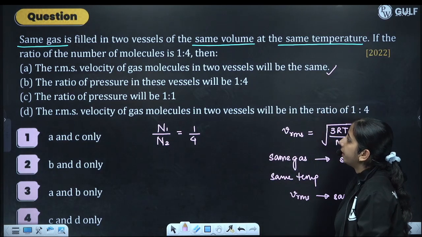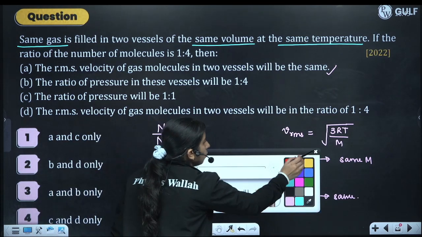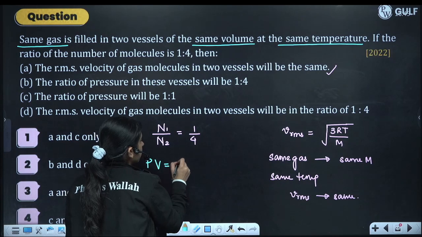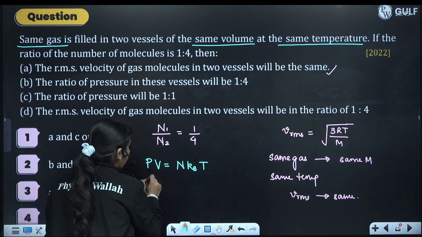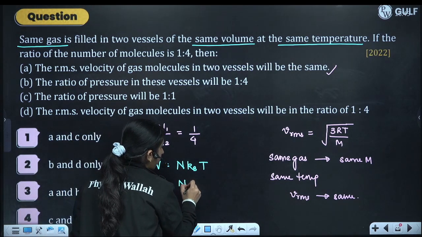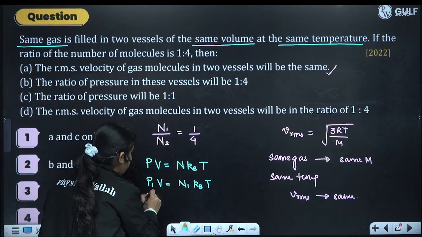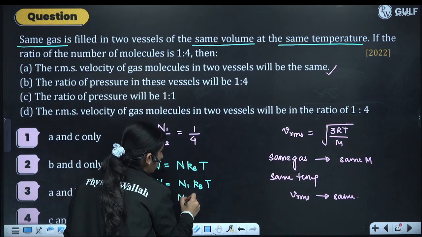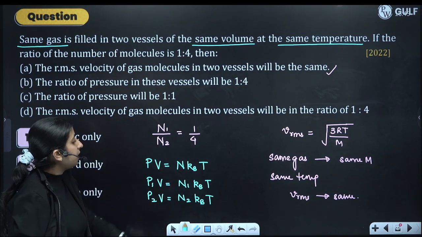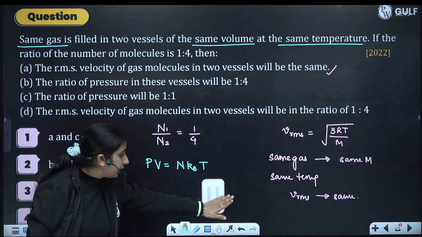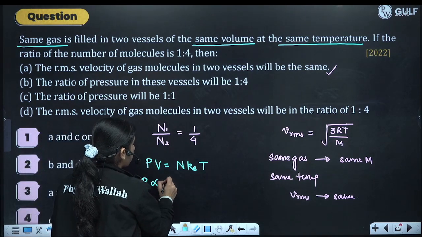A statement is correct. Ratio of pressure in these vessels is, now by ideal gas equation we know that PV is equal to N kB T. Okay, so P1 into V is equal to N1 kB T, volume same. P2 into V is equal to N2 kB T. So when we take the ratio P1 to P2, or we can directly also say that volume is constant, temperature is constant, so P is directly proportional to N.